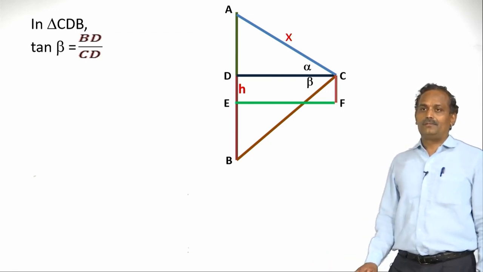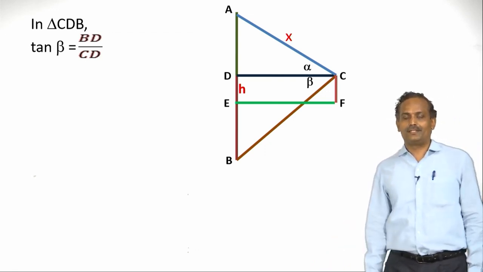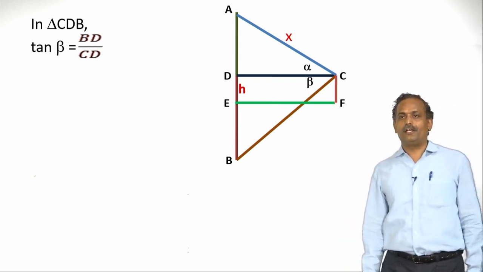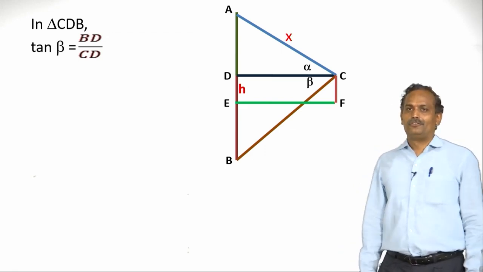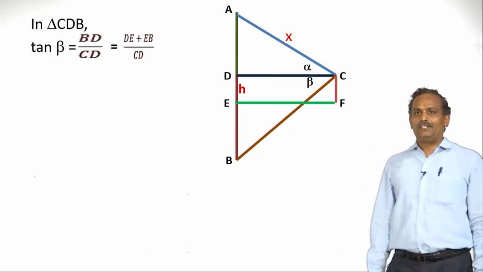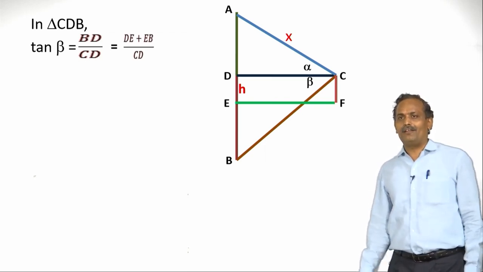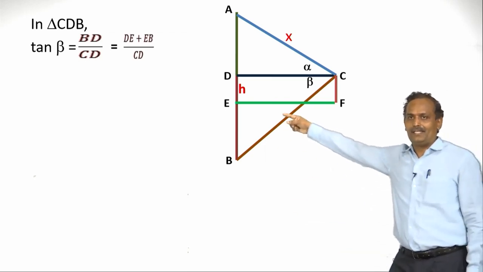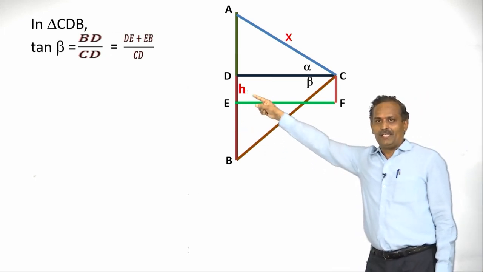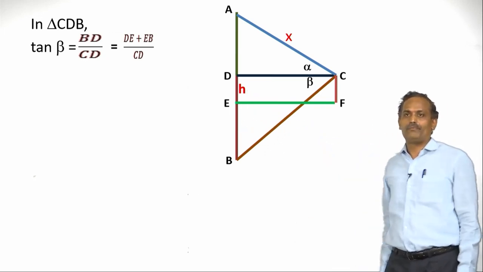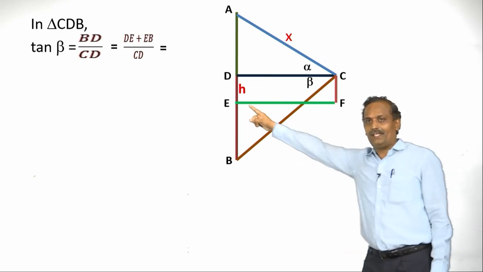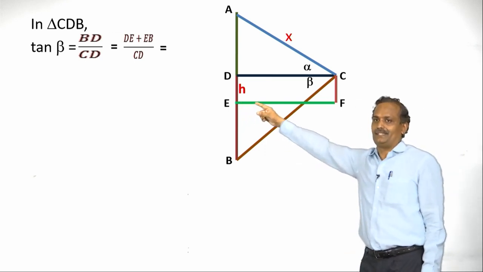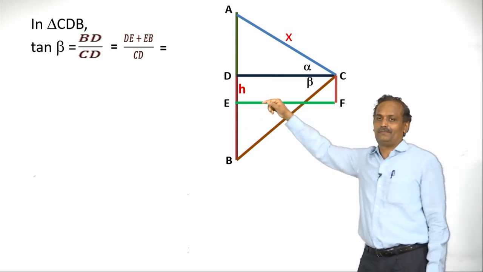So let us consider tan beta again. Tan beta is nothing but opposite by adjacent. Opposite is BD, adjacent is CD. Now what is BD? From the diagram itself we can easily find BD. BD is nothing but DE plus EB. So what is DE? DE we have considered as H. So in place of DE let us substitute H.